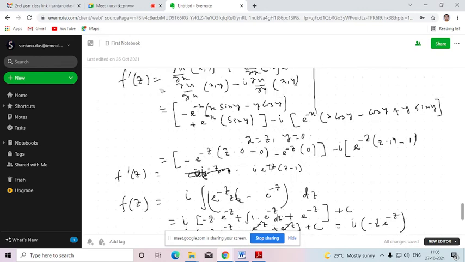Okay, sir. So whenever you use the first two methods, you can use them when you are asked to find out the harmonic conjugate. And if you are not asked to find out the harmonic conjugate, rather you are asked to find out the analytic function directly, then you can use the Milne-Thomson method.